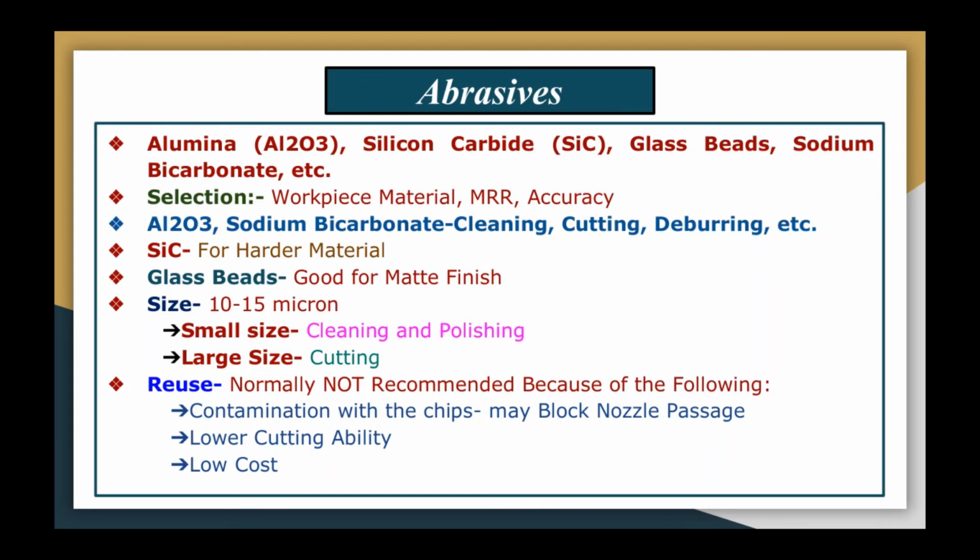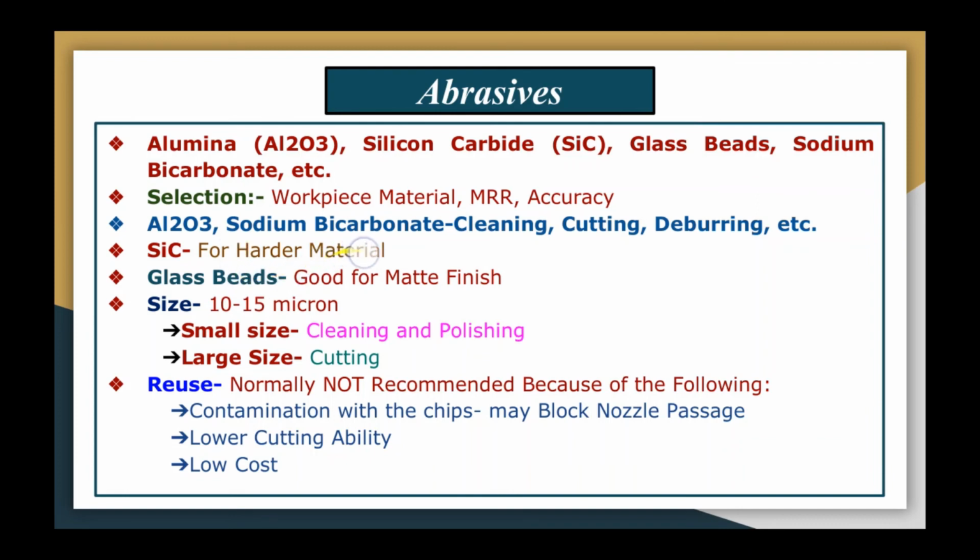Among these, Al2O3 alumina or sodium bicarbonate are normally preferred for cleaning the workpiece surface, for cutting, for deburring, etc.